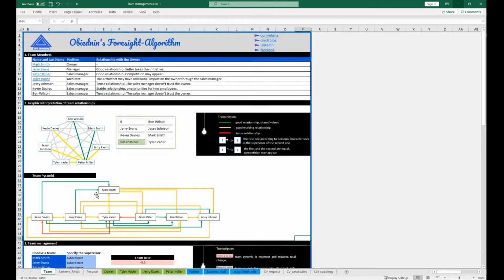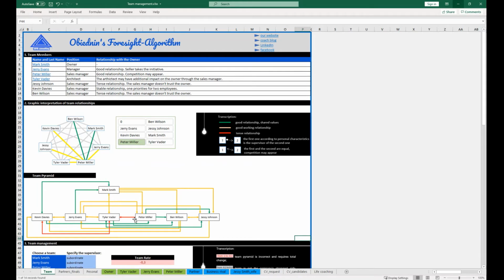Relationship between the owner and Tyler has a yellow arrow. The relationship is normal, but the arrow looks in two directions, which means that they are equal. Plus, some competition may appear and Tyler may want the owner's role. The last example is the relationship between Peter and Tyler, which, according to the organizational structure, is subordinate only to the owner of the company.